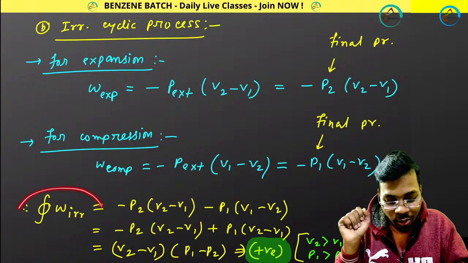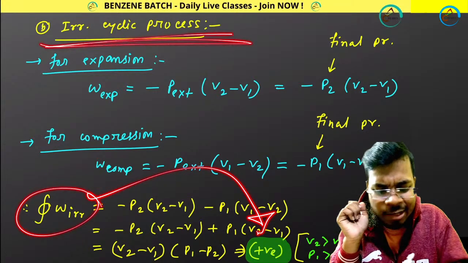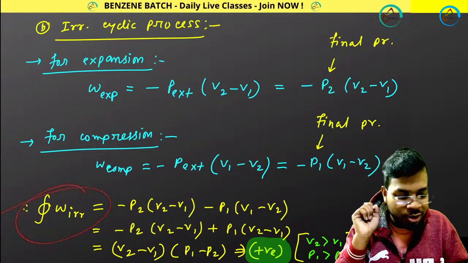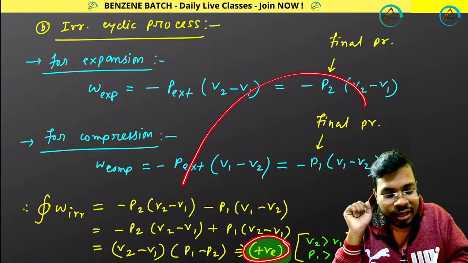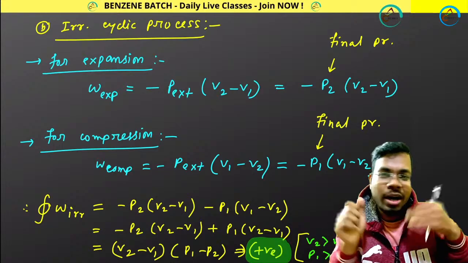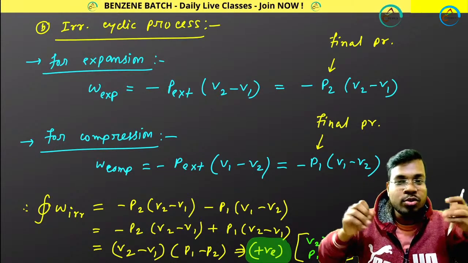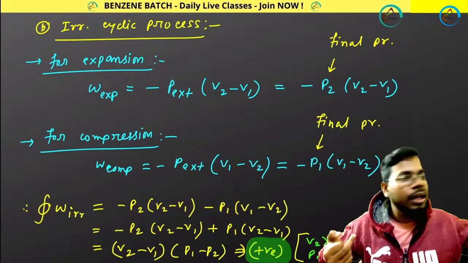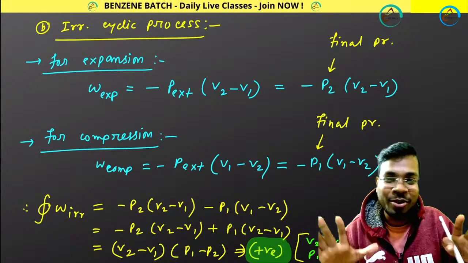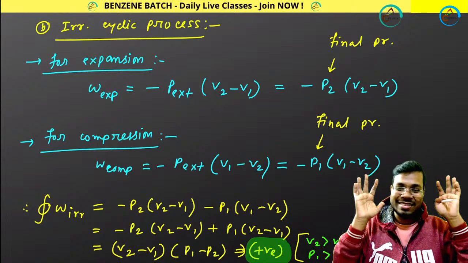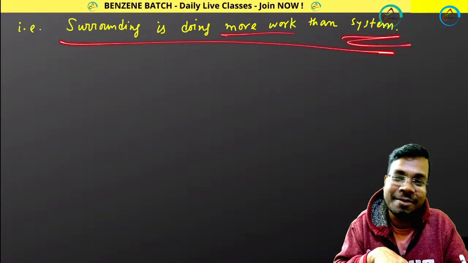So after an irreversible cyclic process, total work done will be positive work done. Positive work done means the surroundings will do some work on you. You are not doing any work. You are losing your own energy, but overall the surroundings are doing work on you. It's interesting, right? The surroundings are doing more work than the system.